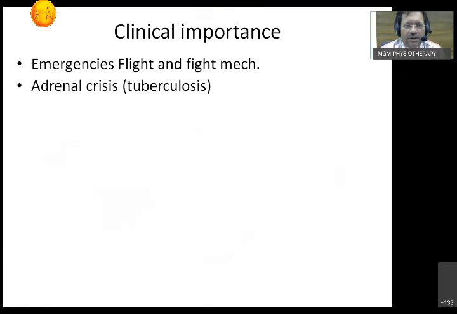Why do we talk about that? There is one condition called adrenal crisis, a sudden reduction in the secretions of the adrenal gland. The commonest cause in the Indian setup is that it is sometimes involved because it has a lot of blood supply. This is one of the organs that can be involved in tuberculosis. With the advent of HIV, tuberculosis is increasing.